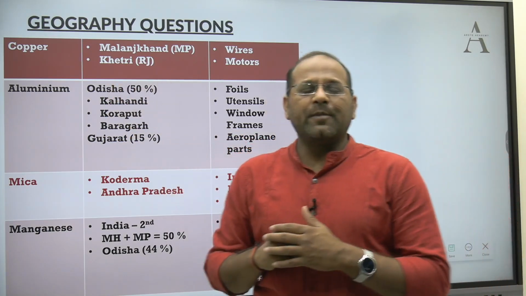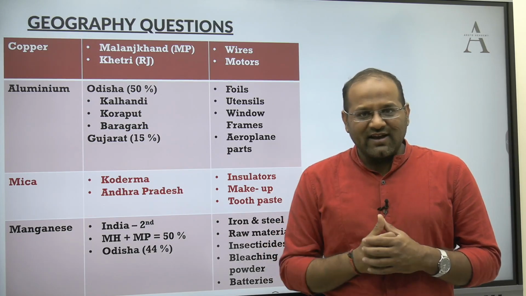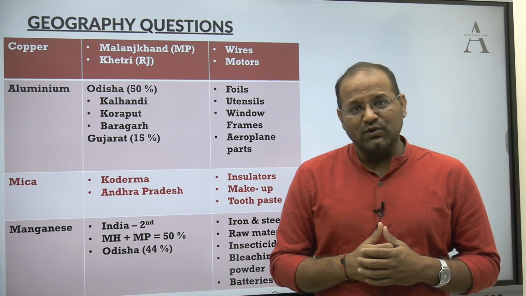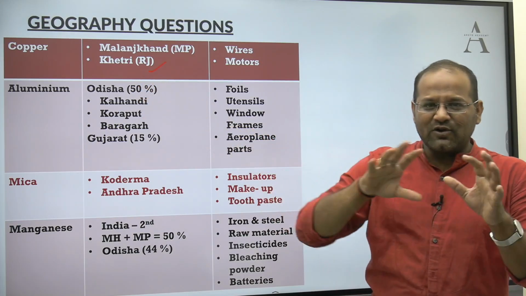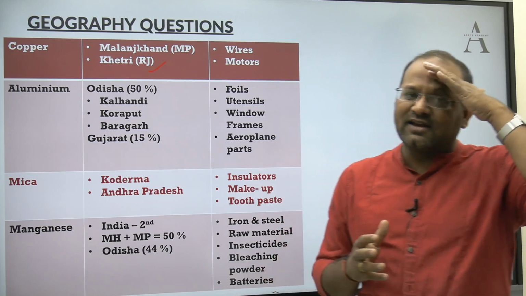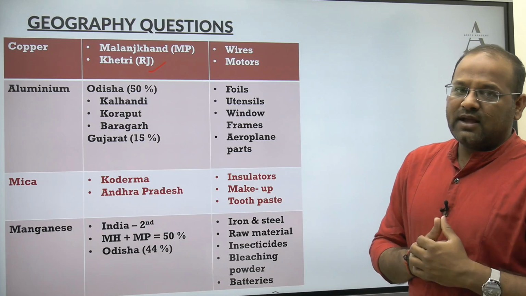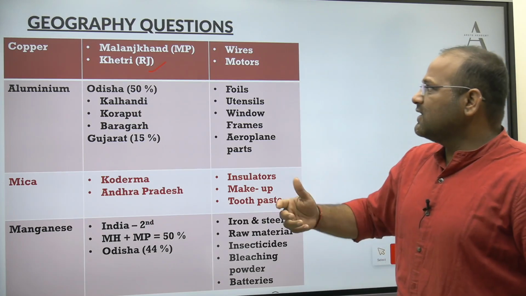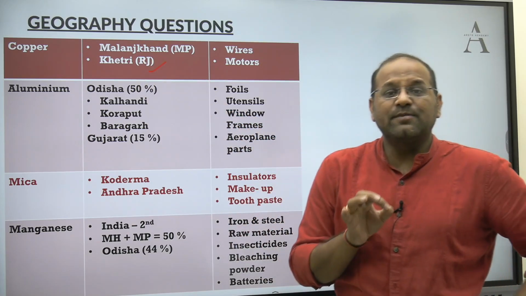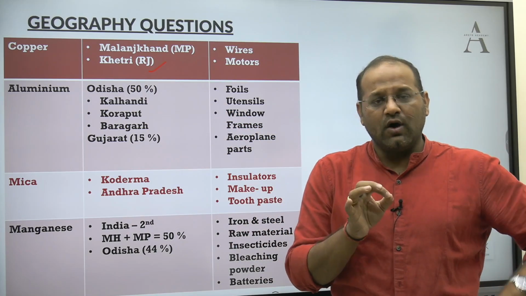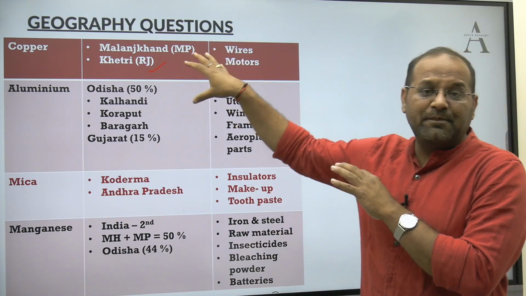Copper. Traditionally we have been reading that copper mines were there in Rajasthan, and even the Harappan civilization used to get copper from the Khetri mines, right? We have come across this name often. The Khetri mines are in Rajasthan. Nowadays in Madhya Pradesh we have Malanjkhand, which has the potential of almost 50% of the copper production or reserves at present, coming from MP, Malanjkhand.